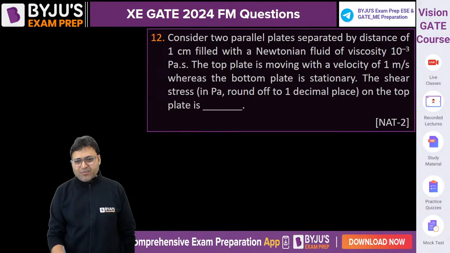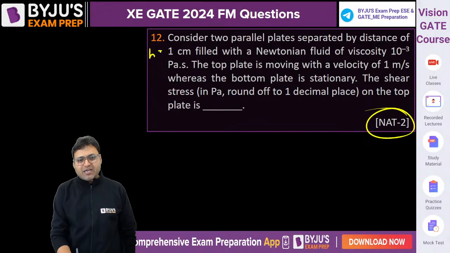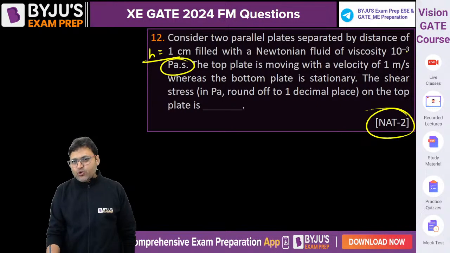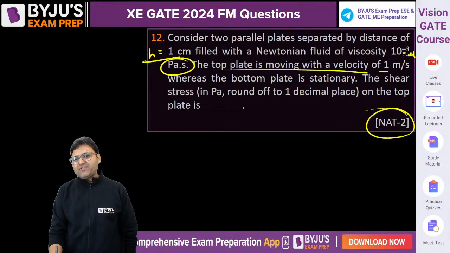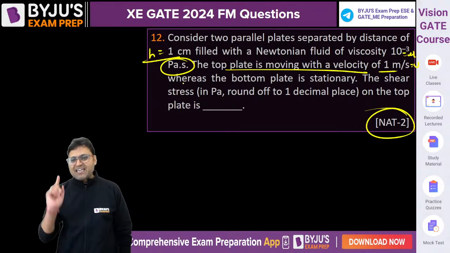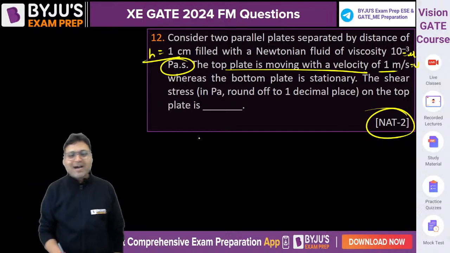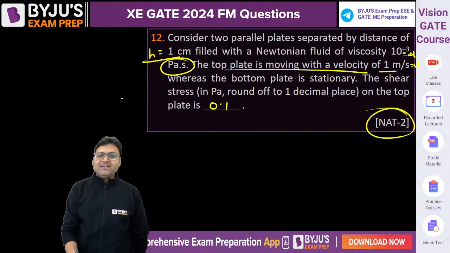The next question, question number 12, again NAT for 2 marks. Consider 2 parallel plates separated by a distance of 1 centimeter. The gap between the plates is filled with Newtonian fluid of viscosity 10 to the power minus 3 Pascal second. The unit will tell you whether it is dynamic or kinematic viscosity. The top plate is moving with a velocity of 1 meter per second, whereas the bottom plate is stationary. The shear stress... it should not have carried 2 marks.